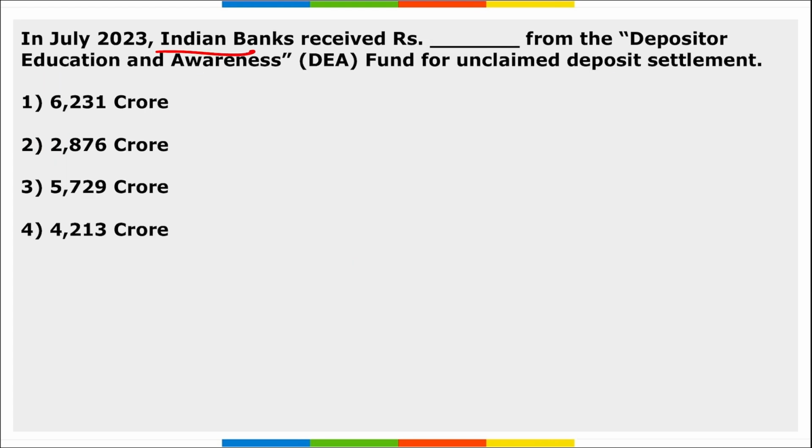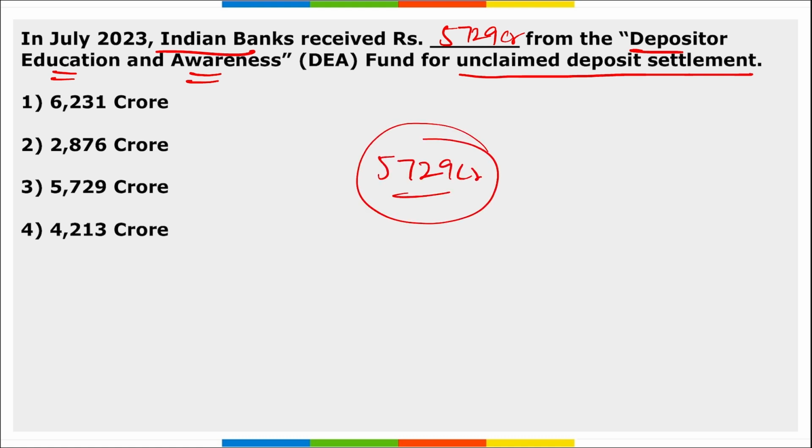Next, Indian banks received a grant of 5,729 crore rupees from the Depositor Education and Awareness Fund for unclaimed deposit settlement. So remember, recently Indian banks have allocated a sum of 5,729 crore rupees from the DEA, that is Depositors Education and Awareness Fund, as an effort to reunite the unclaimed deposits with their claimant. Correct?